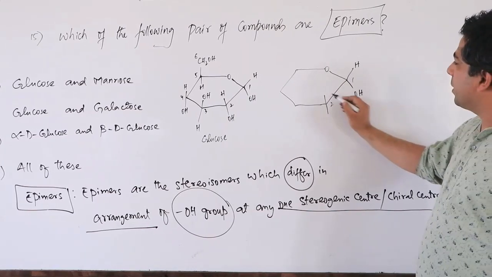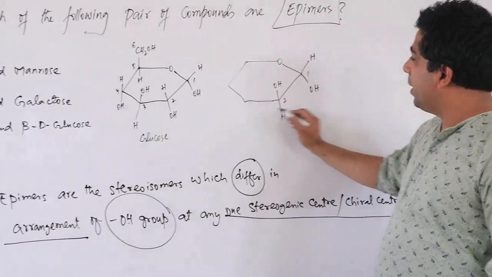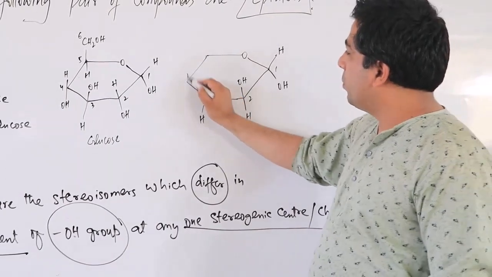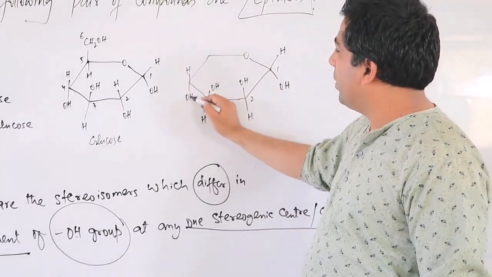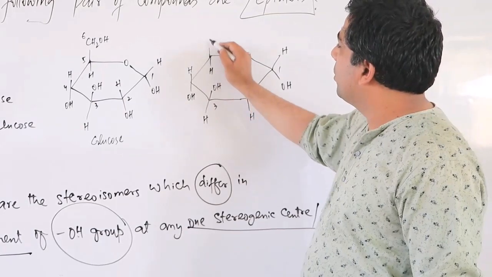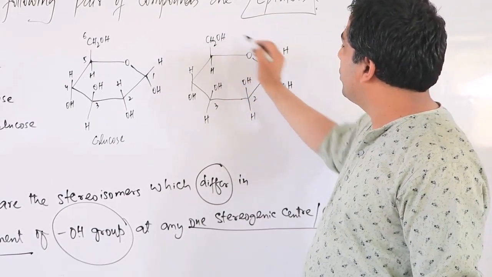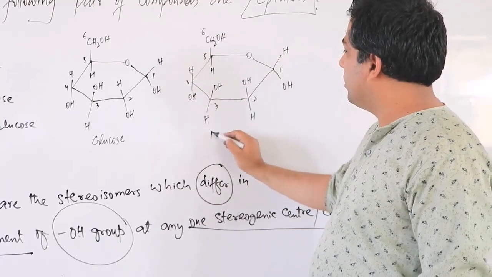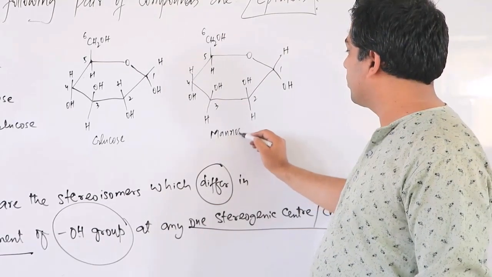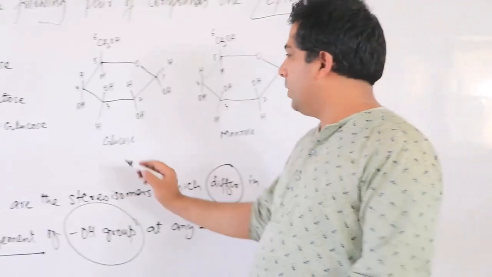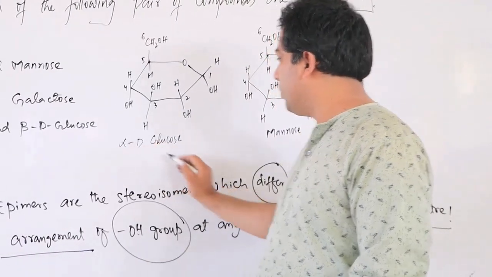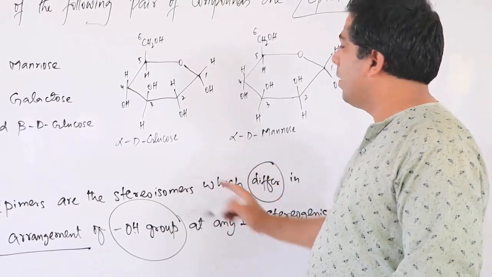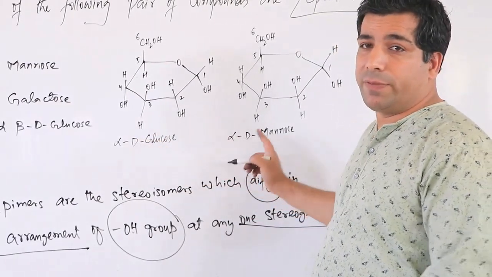First carbon, second carbon, OH, H. Third carbon, OH, H. Fourth carbon, H, OH, H, CH2OH. 1, 2, 3, 4, 5, and 6. This is mannose. We can call it alpha-D-mannose, and this one is alpha-D-glucose.